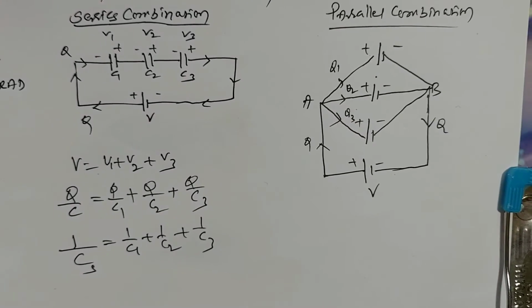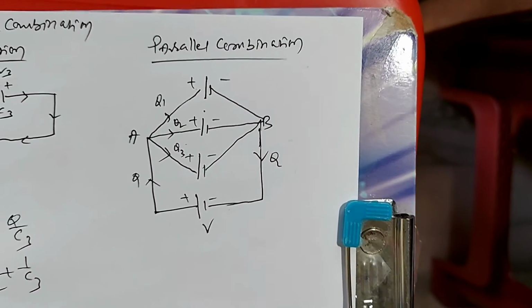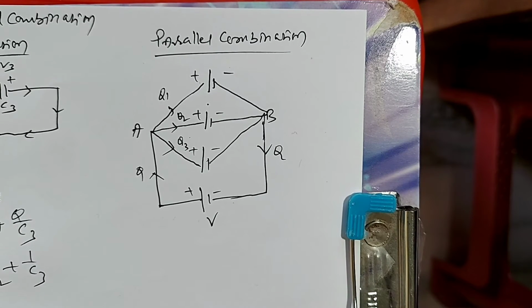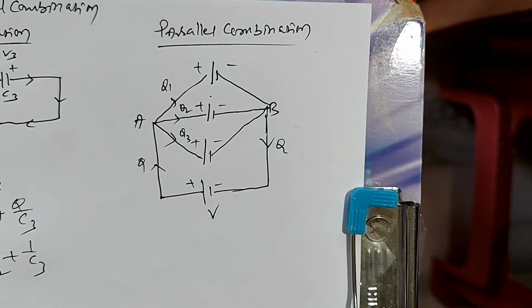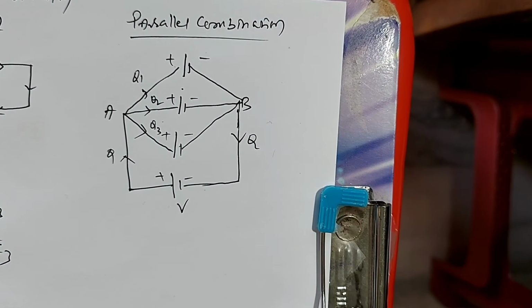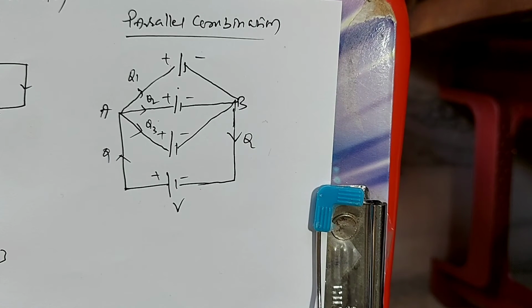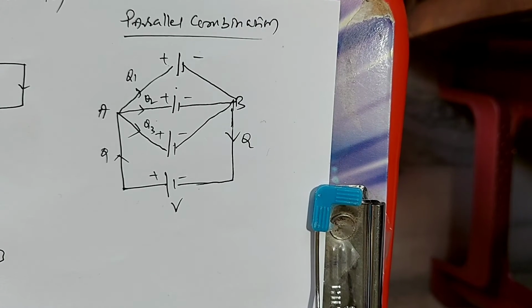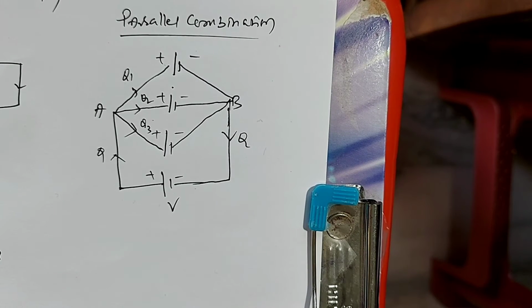Now we are going to discuss parallel combination. In examinations they ask only one combination, either parallel or series. Where do we see parallel combination? In our house, all the electric components are connected in parallel. Household wiring is in parallel combination.